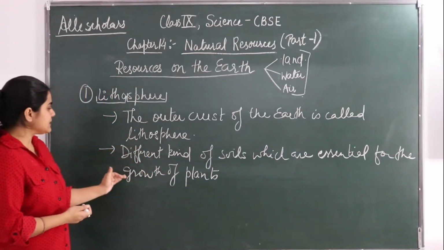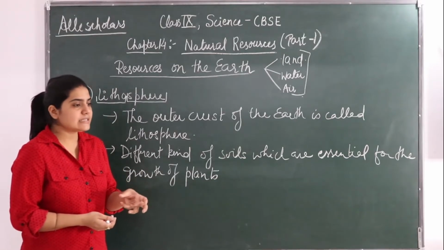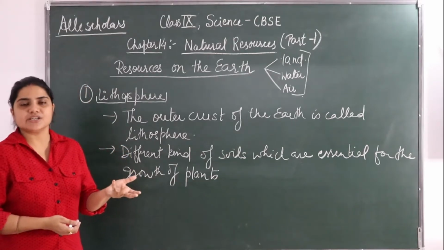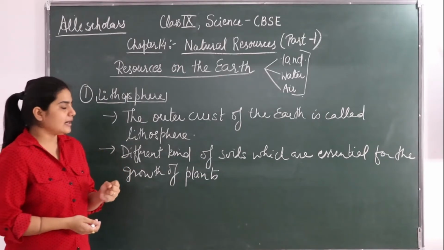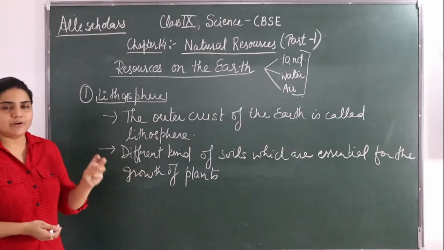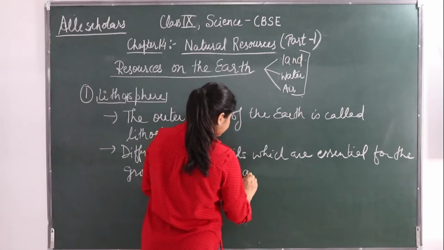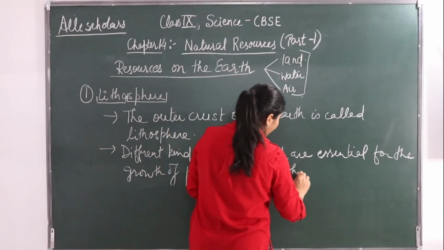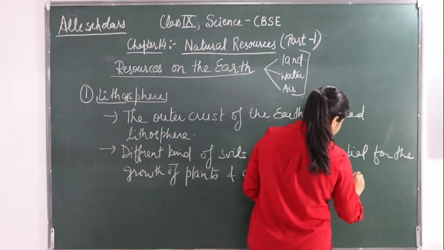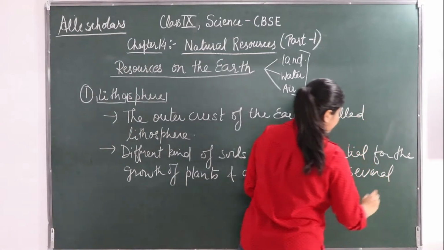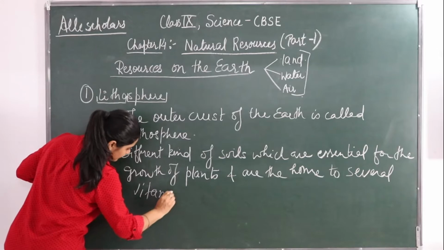So this land is very important for the growth of plants because it contains many essential products like minerals and nutrients, and is a home for the survival of several vitamins and minerals.